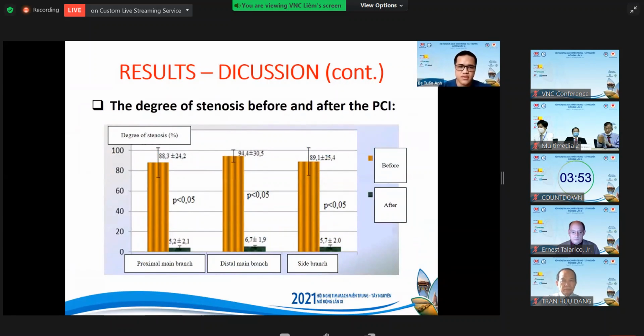This graph shows how the mean stenosis of the vessel lumen improved with statistical significance in both locations, main and side branch, with P less than 0.05.